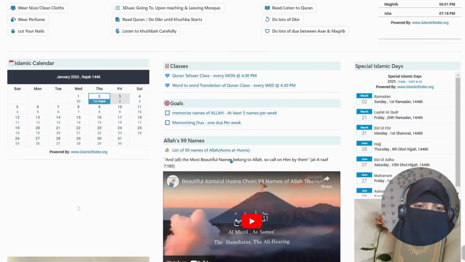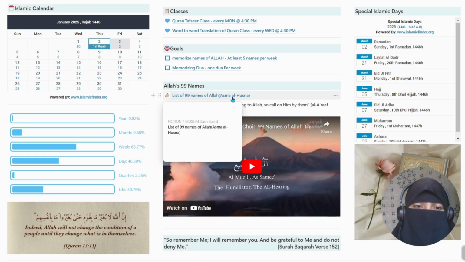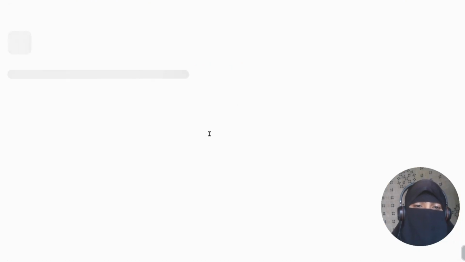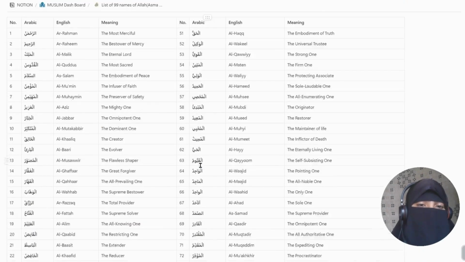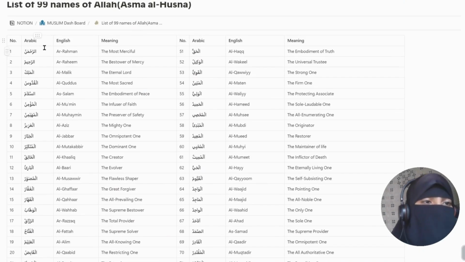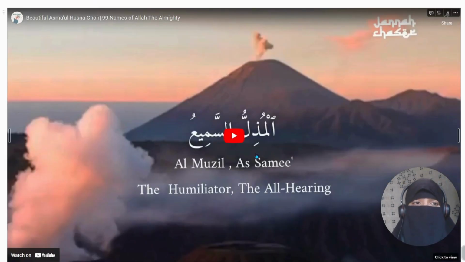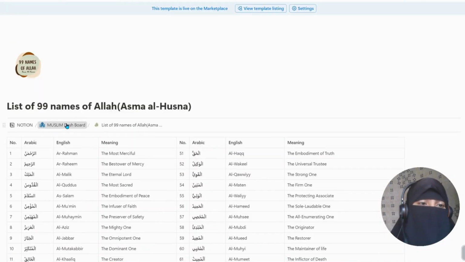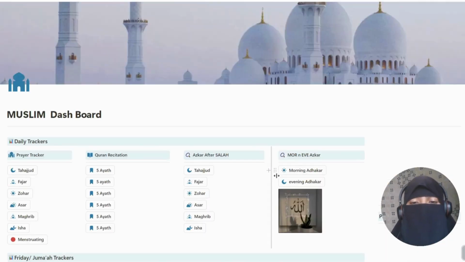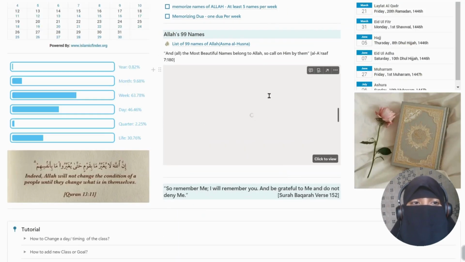Okay, like in trackers. In Allah's 99 names, after clicking that, you can see a name list appear like this. We have a table having the Arabic names of Allah. In English also the names are present, and the meanings of the names are also there. At the last, we get a YouTube video, and you can listen to Allah's 99 names. This video is without music, only the vocal.